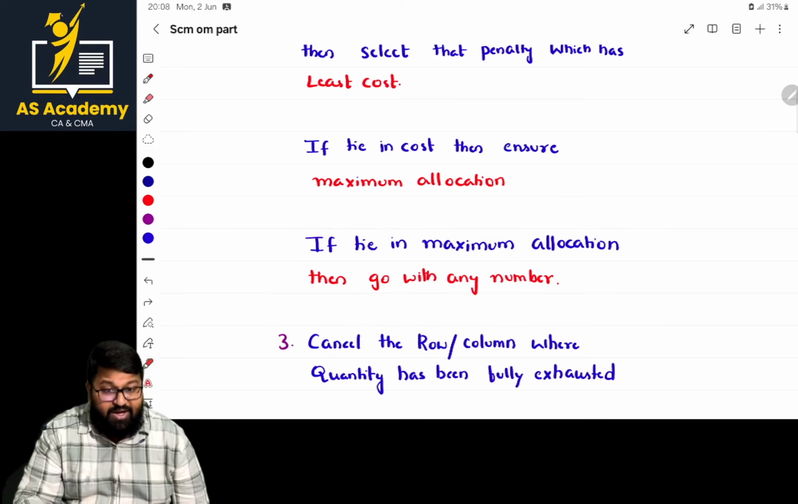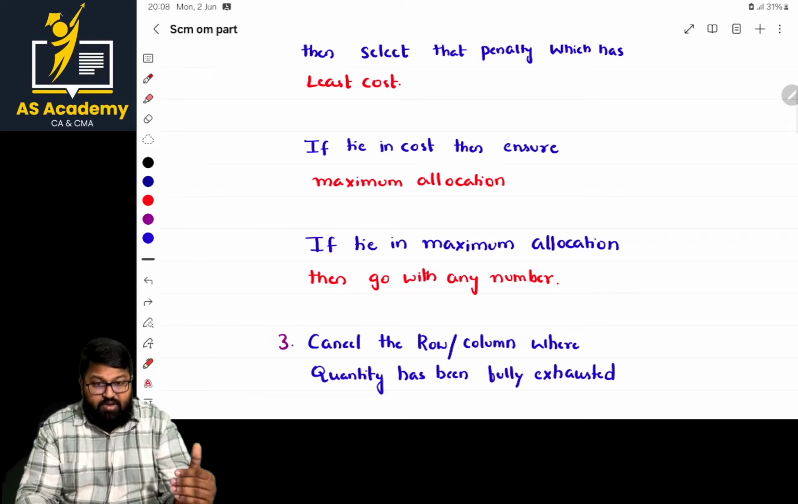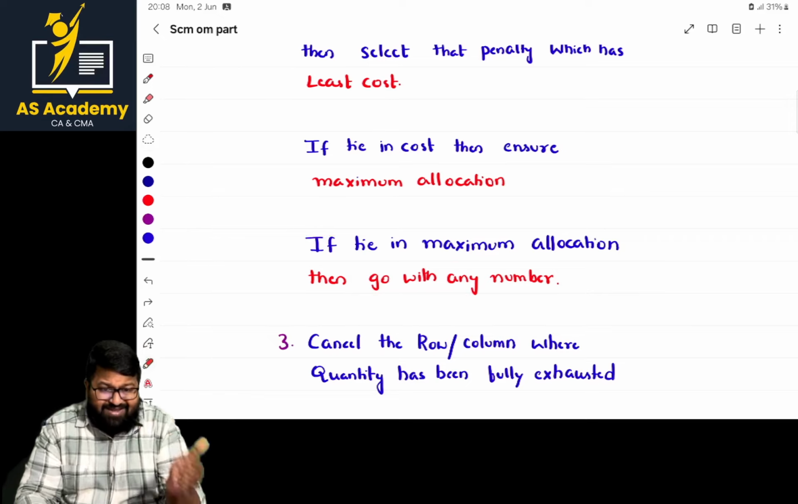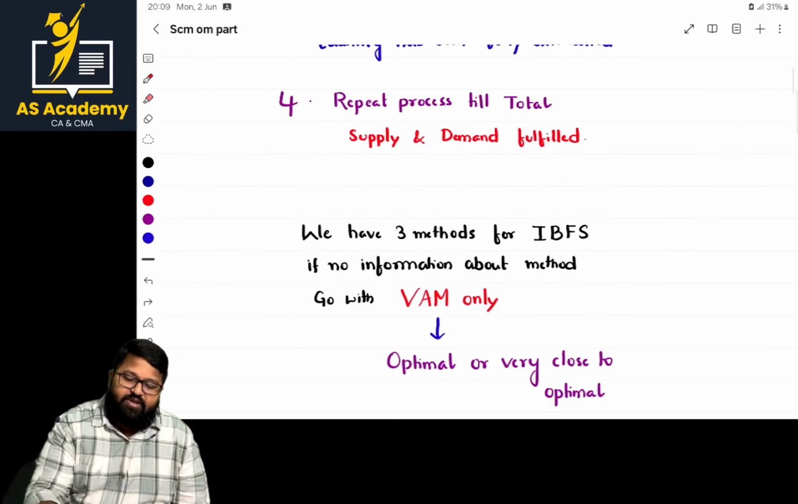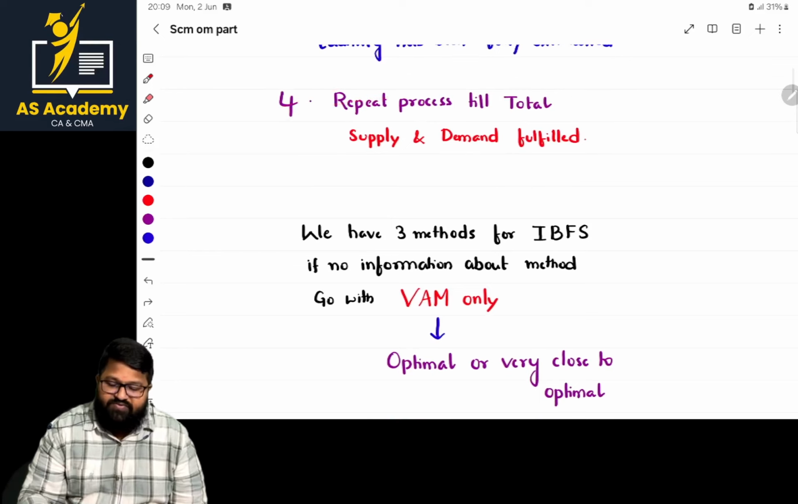But ensure that when you are going with any number, the next number which is going to be selected should be something minimal. Okay, next. Repeat the process until the total of supply and demand is fulfilled. Okay.